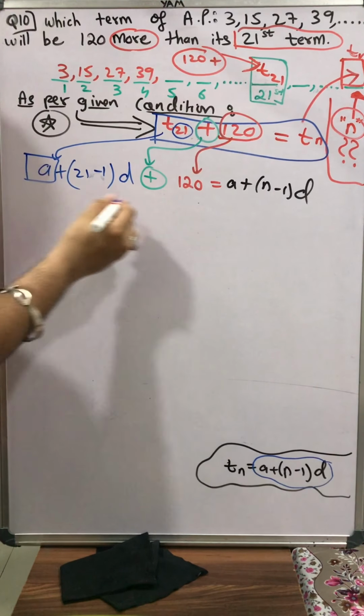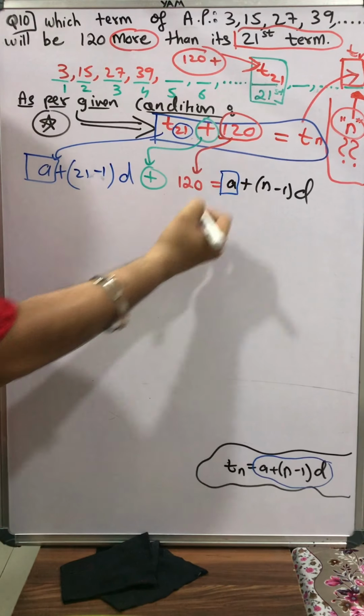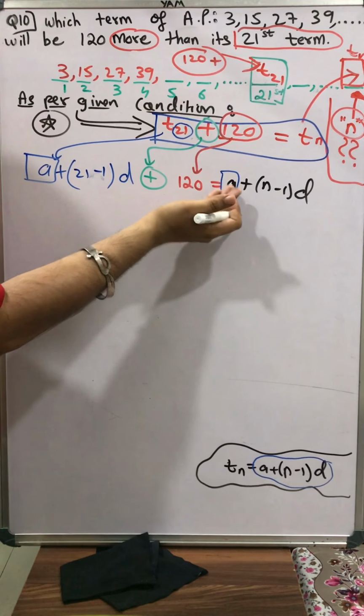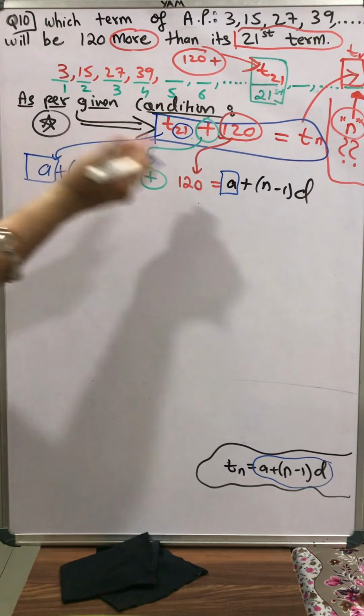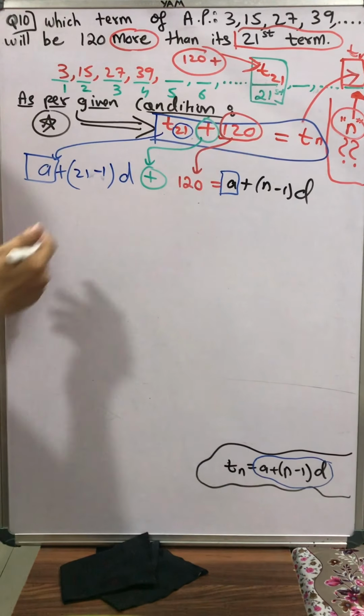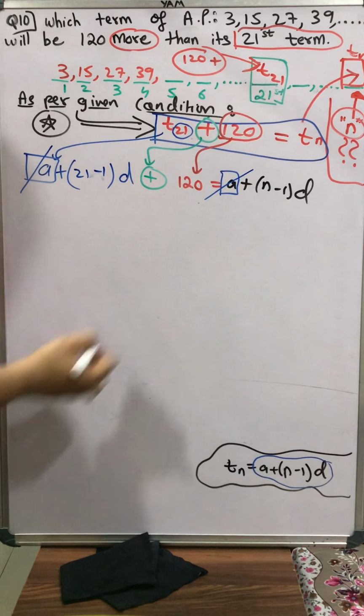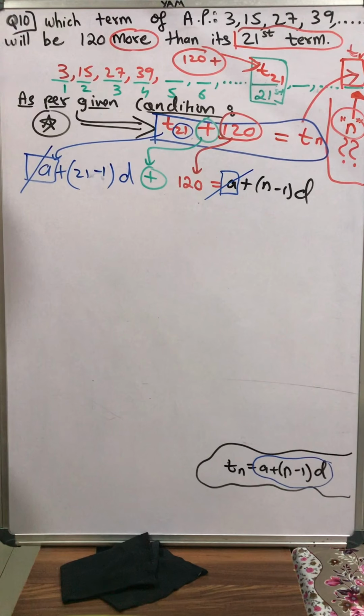On the right hand side also I have plus a. So it's very obvious that when the right hand side a comes to the left hand side, it will become minus a, and this a and that a will be cancelled. So cancel. That's it. Simple.